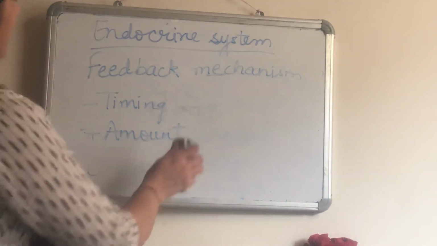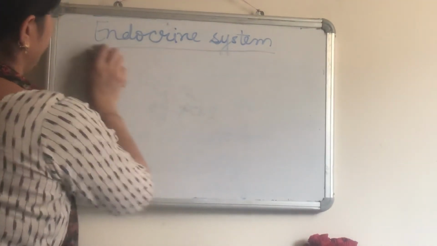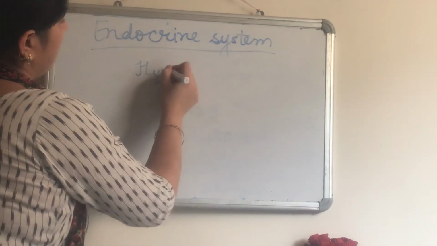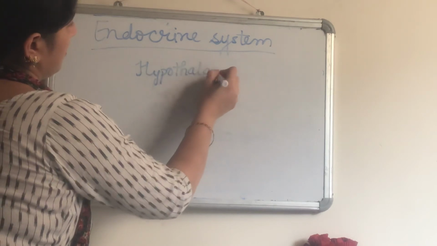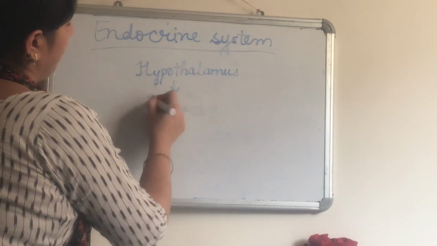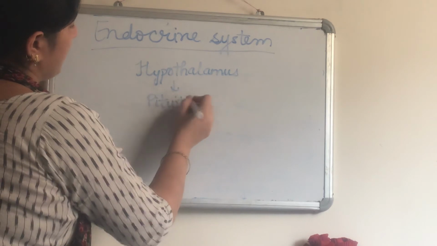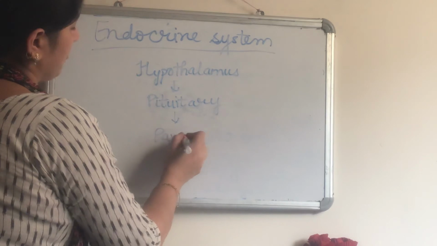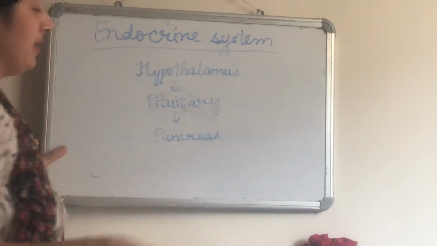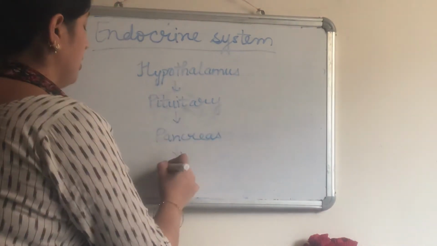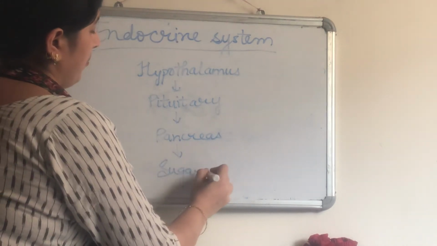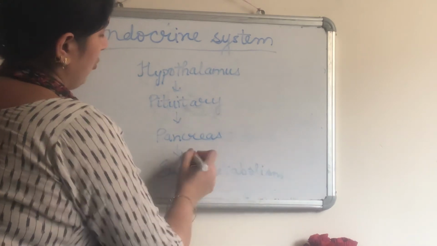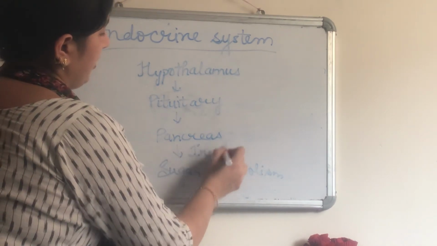We can take a simple example to explain feedback mechanism. For example, hypothalamus controls the pituitary gland, which is the master gland in the body, and pituitary is controlling all the glands. Here I take the simple example of pancreas, which is controlling sugar metabolism, and the hormone it secretes is insulin.